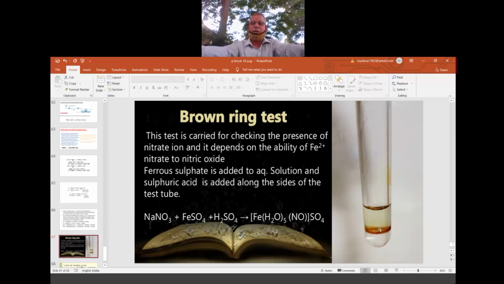So when the brown ring occurs, then straight away you say the given sample contains NO3 1 minus, guaranteed, confirmed. Just as through RT-PCR we confirm COVID-19, in the same way we confirm nitrate through this test called the brown ring test, the most popular till MSc. Not only at the +1, +2 level, for the BS also the same test is there for the nitrate ion. That we will carry out in the laboratory. So accordingly we report.